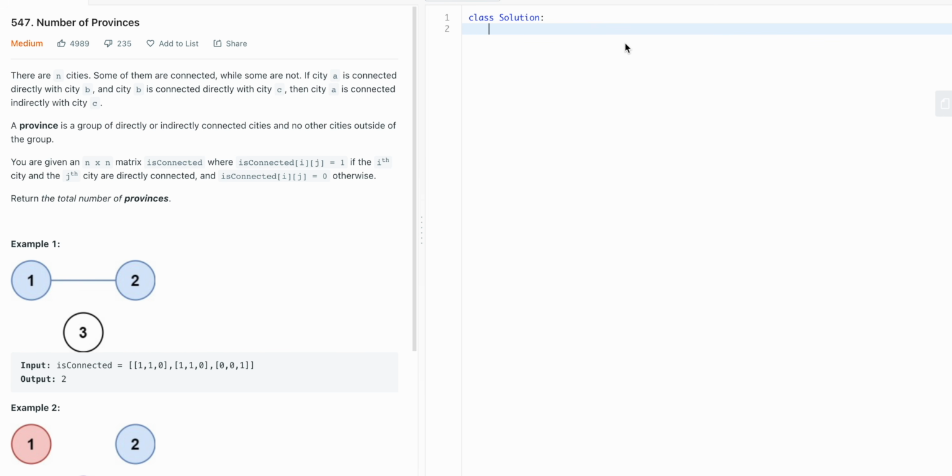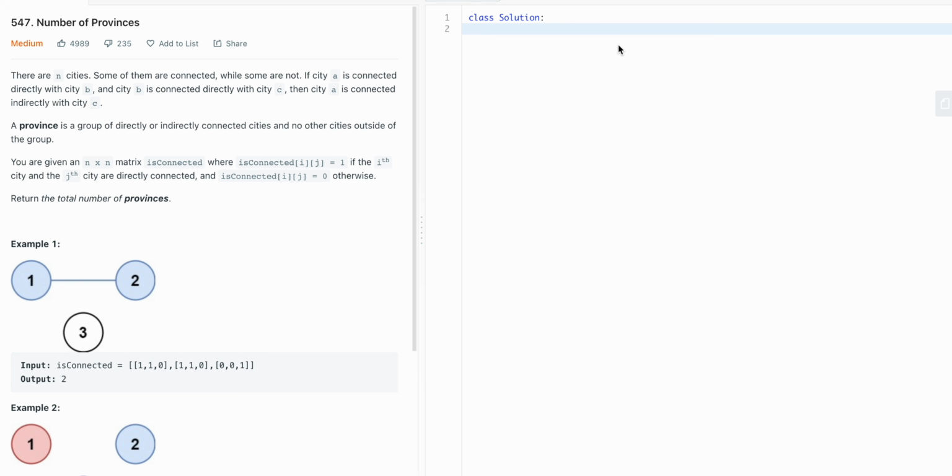I'm going to do it using the disjoint set approach because I personally think that's cleaner. The runtime of the disjoint set approach is O(n squared), since you would have to go through the matrix one time, which is n by n, and then you'd have to do the merge, the disjoint set union, which is O(n), since in the worst case you have to go through the entire set, but that's outside of the for loop. We'll talk more about Big O runtime after we're done with this.